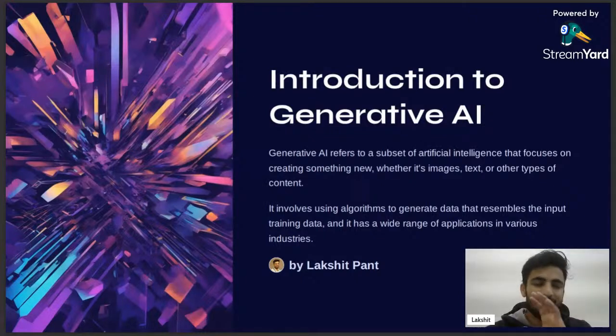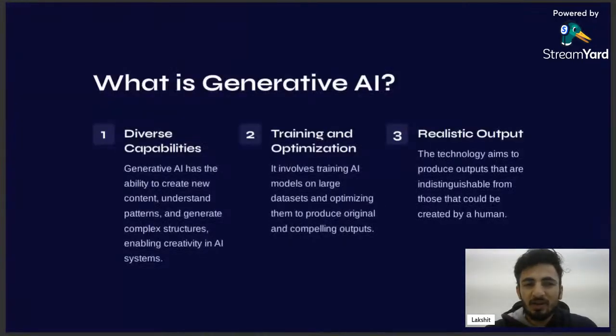I do not want to emphasize the generative AI definition, because you already know what generative AI does. It has diverse capabilities, including pattern recognition. It can generate images and text, and this PPT was entirely generated by an AI tool. It can also do video generation and fake video creation, and right now there is another application like deepfake in the industry. These are all the diversified capabilities of artificial intelligence.